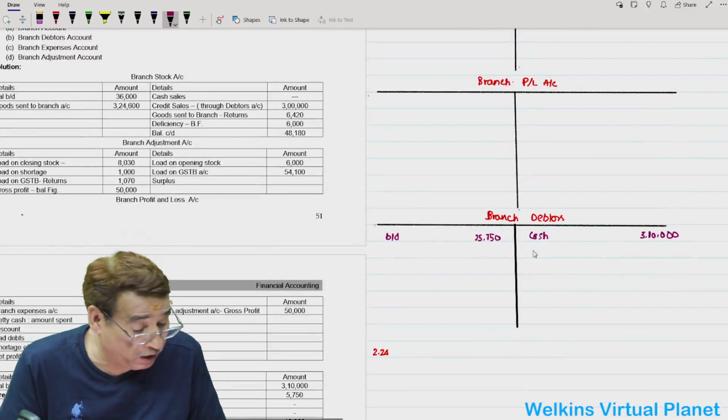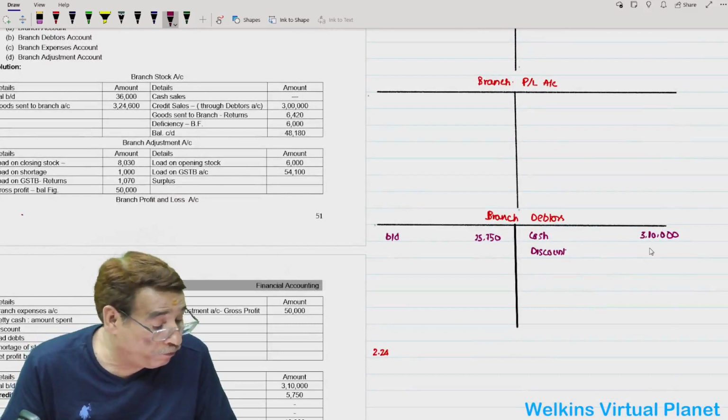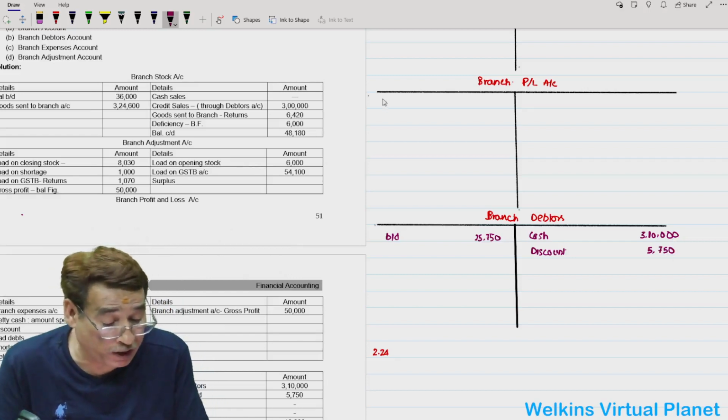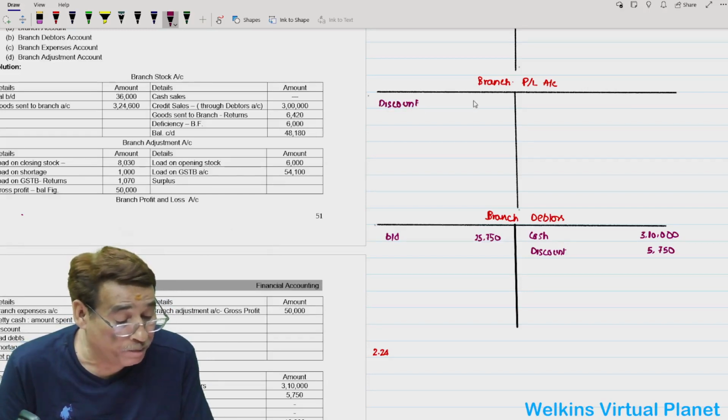Discount will figure in debtors account, 5750, and discount will also find place towards the debit side of branch P&L account, 5750.